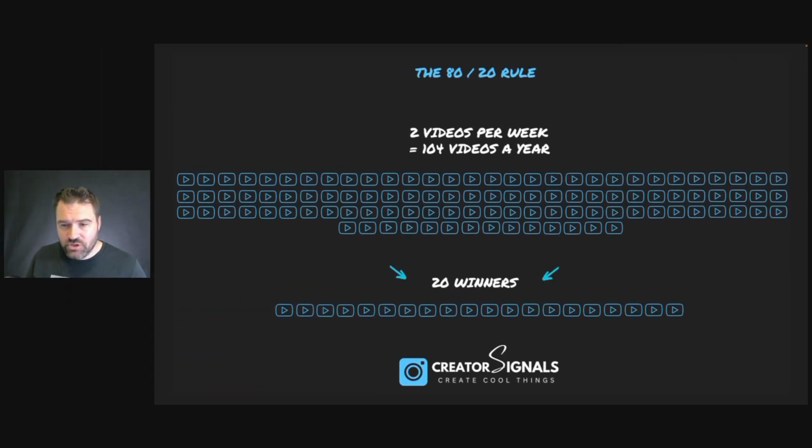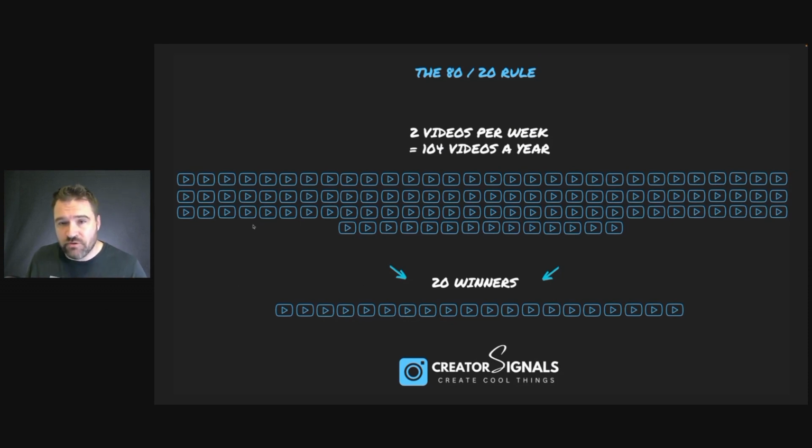But another thing that I wanted to show you, because I told you that we're going to be creating online assets. So all those videos or whatever platform that you're going to post your content on become like little assets for us, right? So if we look down here at the bottom of the screen, we're looking at 20 winning pieces of content, right? So one of the methods that I teach on growing on YouTube is the 80-20 rule. And what that means is that 80% of your results on the platform are going to come from 20% of your videos. So for example, if you were to post 2 videos per week, it's 104 videos over the course of the year, as illustrated by this graphic here.